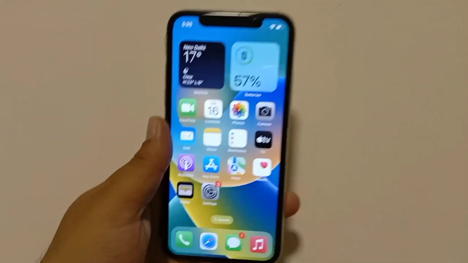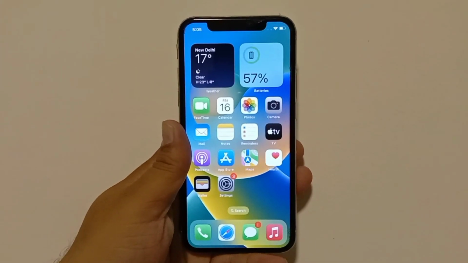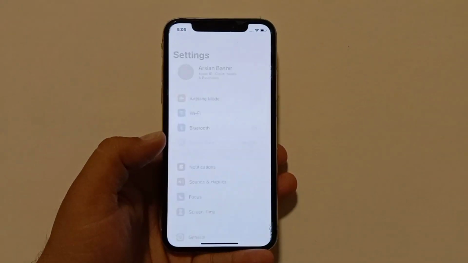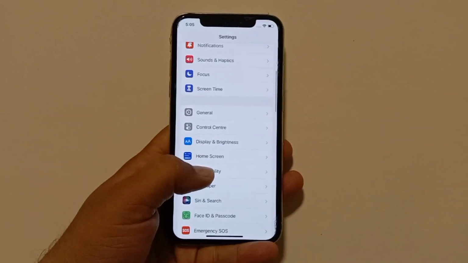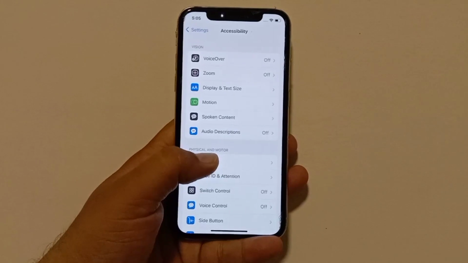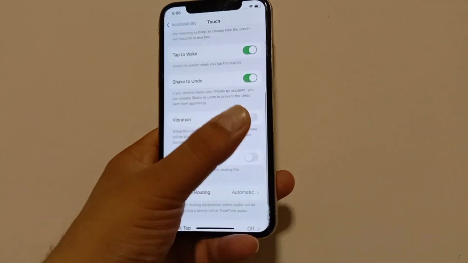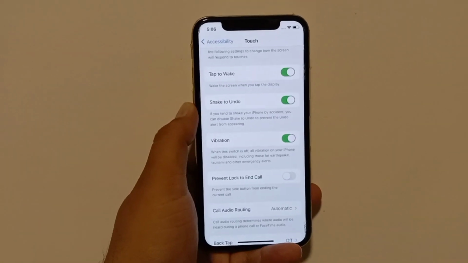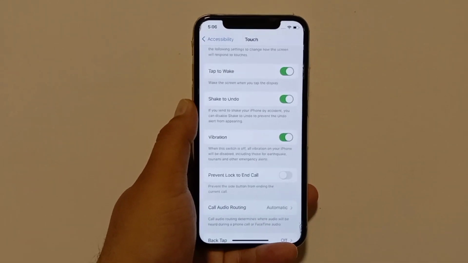Method 2. Check vibration settings on your iOS device. For this, launch the Settings app on your iOS device, swipe down and tap on Accessibility. On the Accessibility page, tap on Touch. Here, swipe down to find Vibration and switch it on. When the switch is off, all the vibration on your device will be disabled.